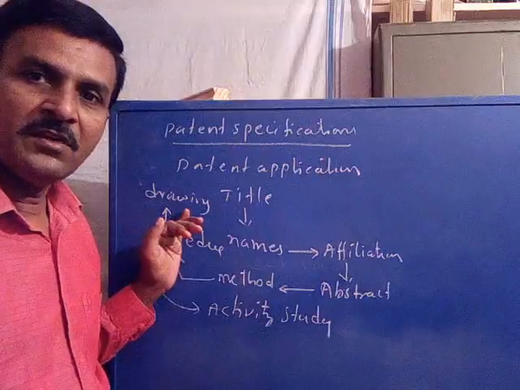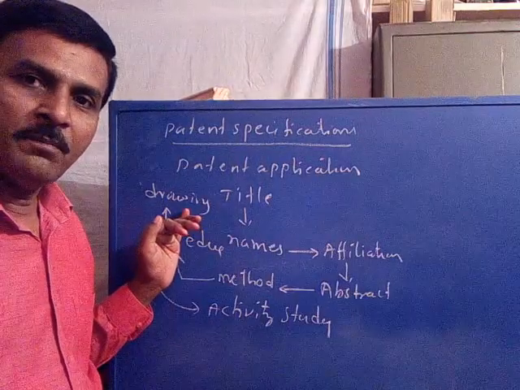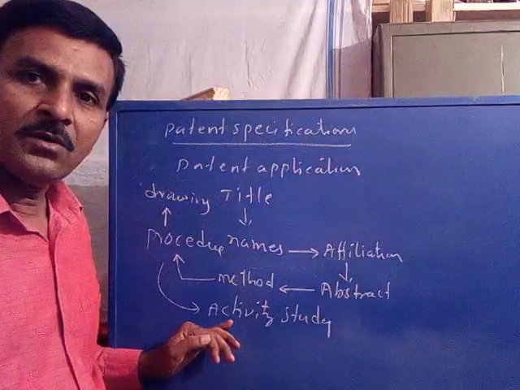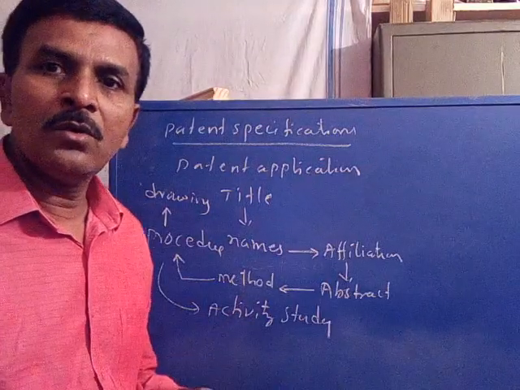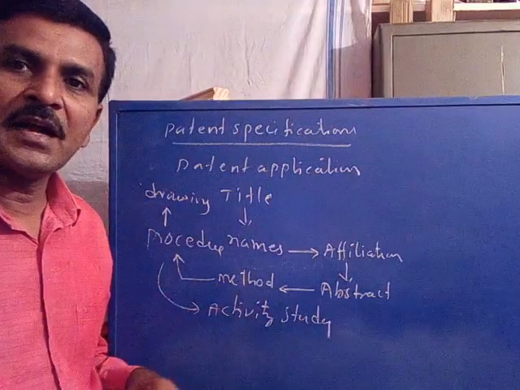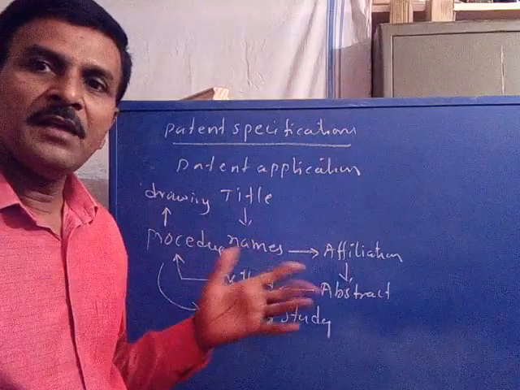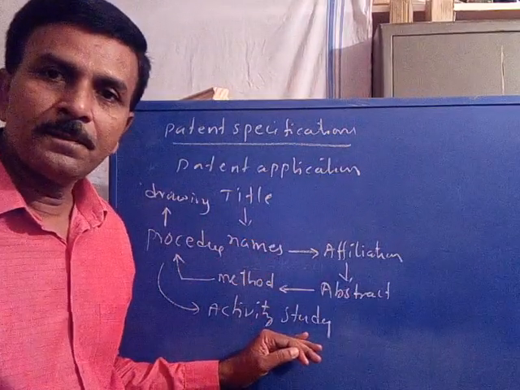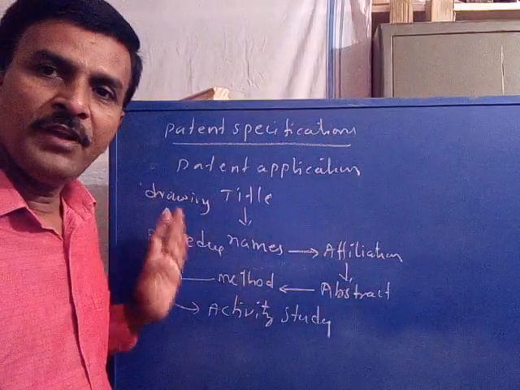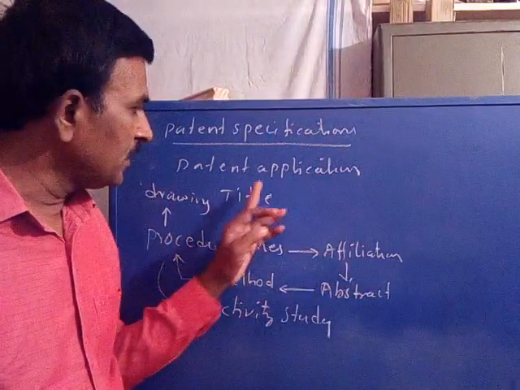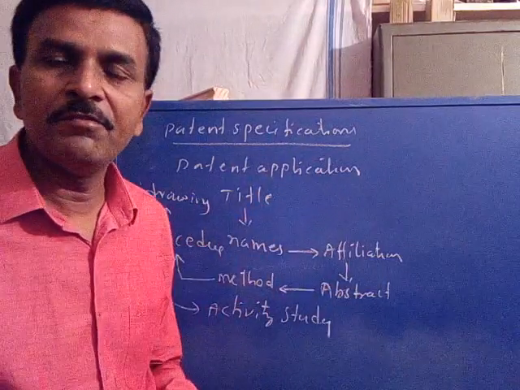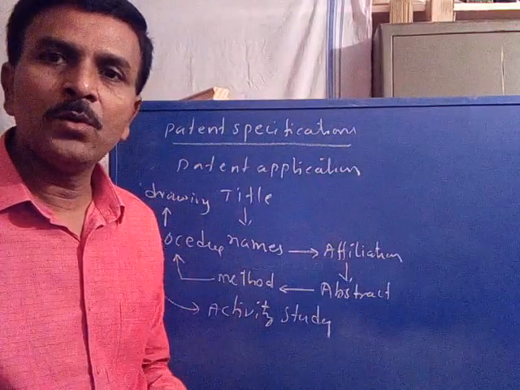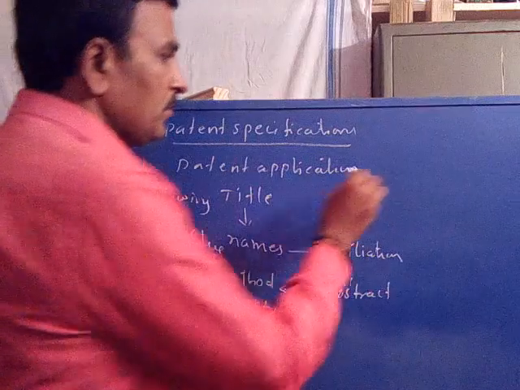Are there any drawings? They are to be mentioned. After that, it is important to include the activity study conducted for the invention. Now after filling all this information in the patent application form, the form is to be submitted to a patent office.